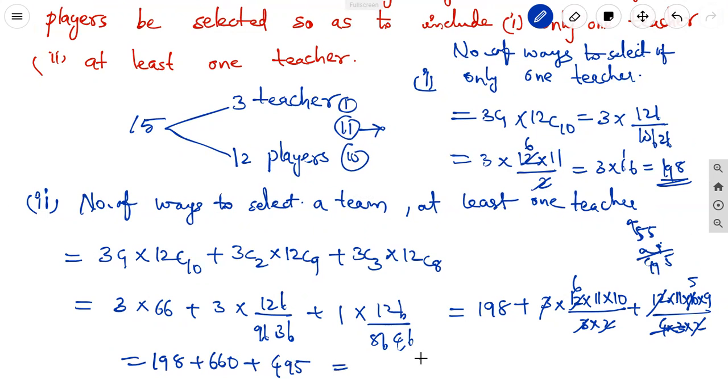Adding them: 8 plus 5 is 13, 1 is carried, 10, 16, 25, okay, 25, correct. 4 plus 2 is 6, plus 6 is 12, 13. 1353 is the number of ways.